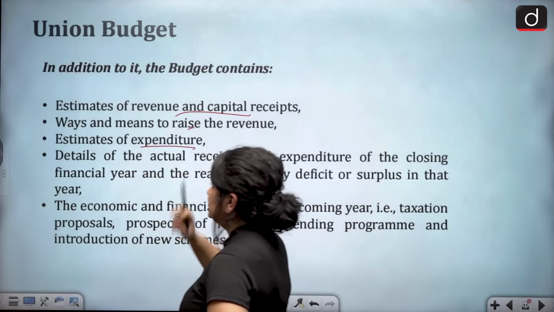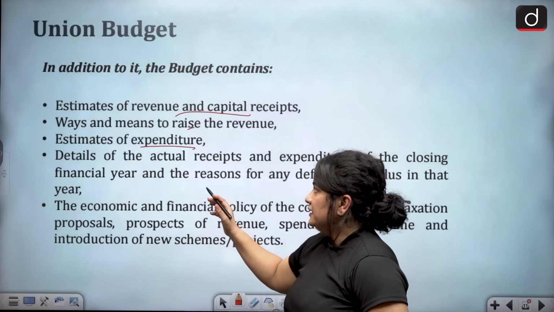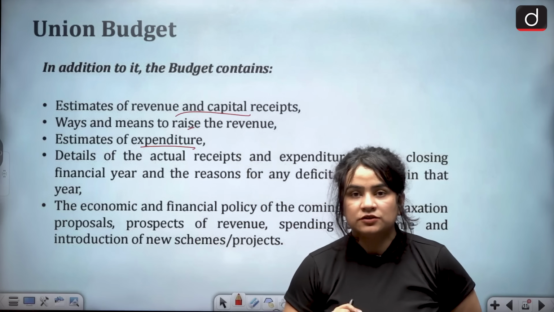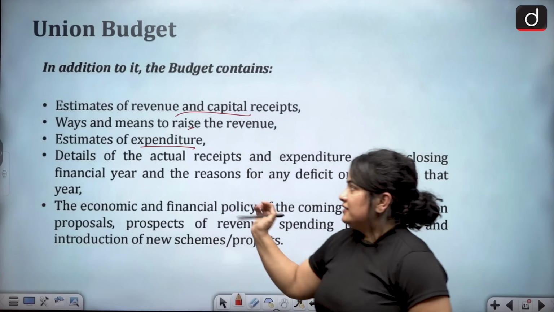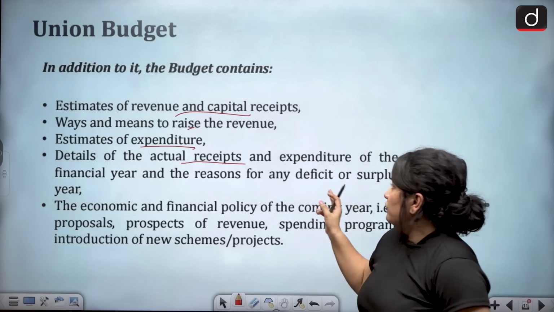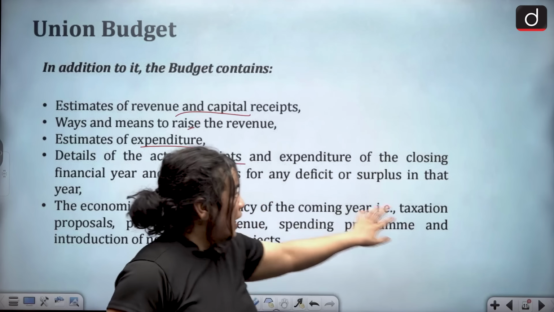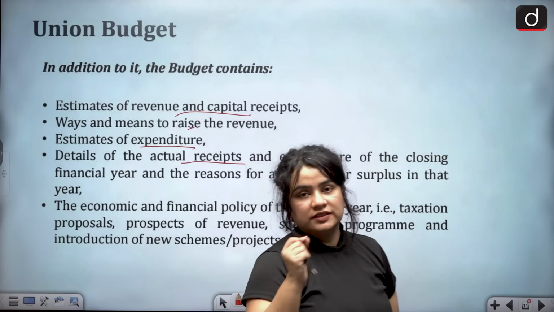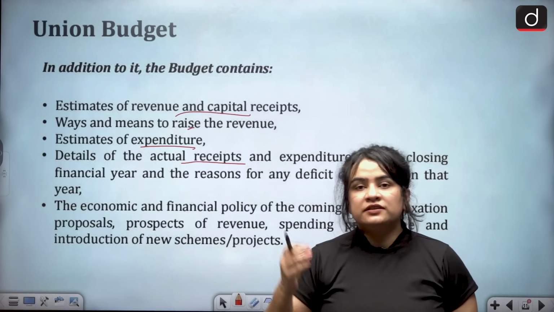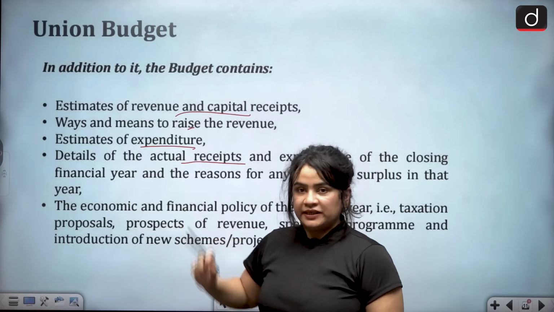Then, of course, there is estimates of expenditure, right? Again, when we talk about the estimates, we also want, for the purposes of prudence, that the details of actual receipts and expenditure of the closing financial year, along with the reasons as to why there was a deficit or a surplus, why there was extra money with the government or why there were shortage of funds with the government, are also documented.